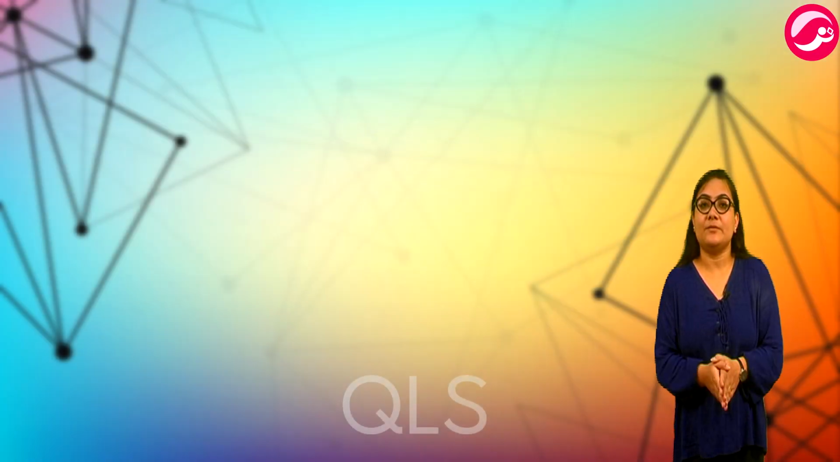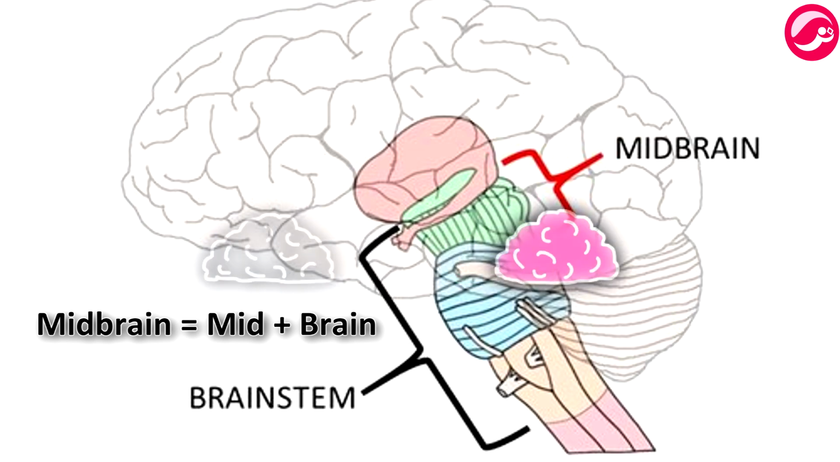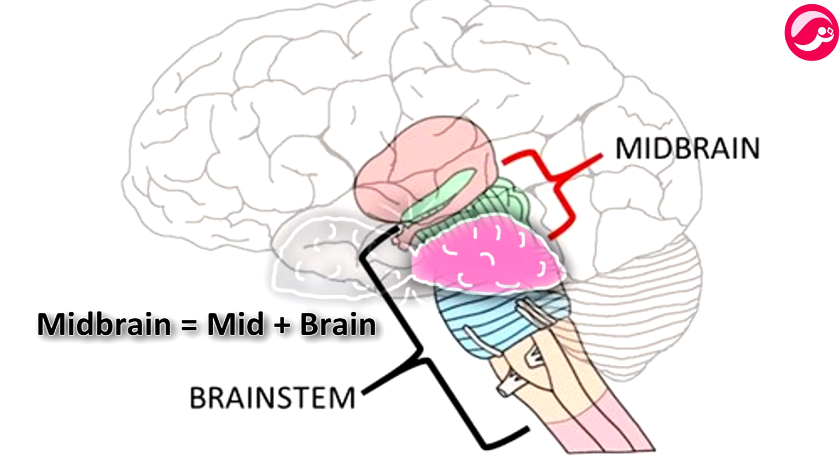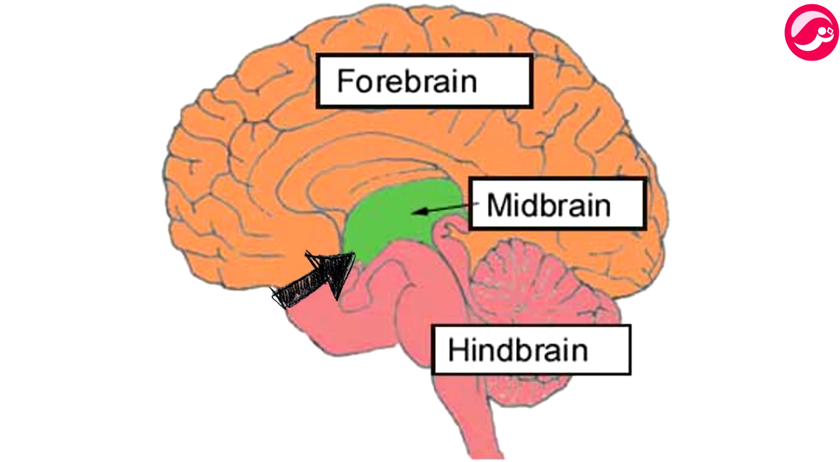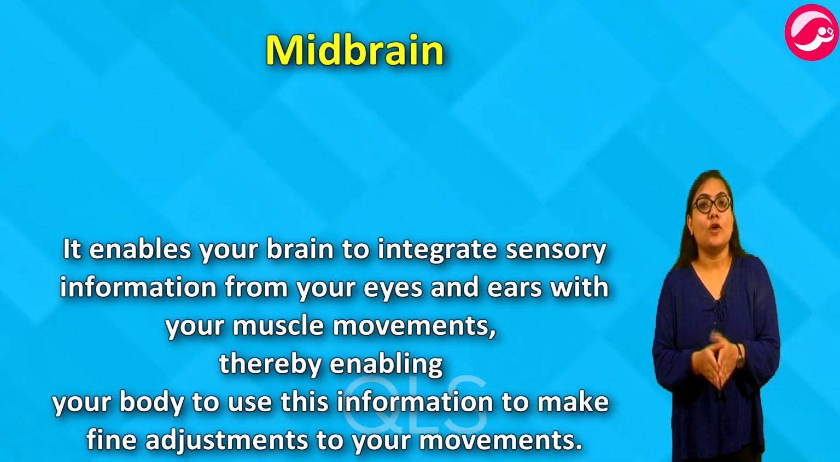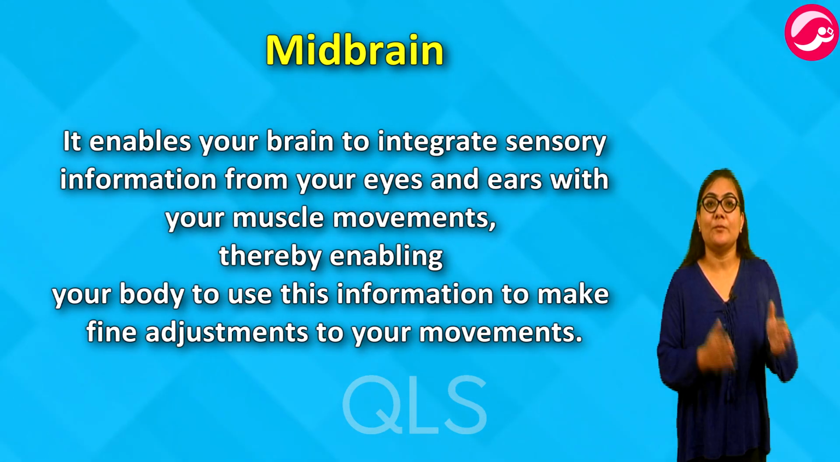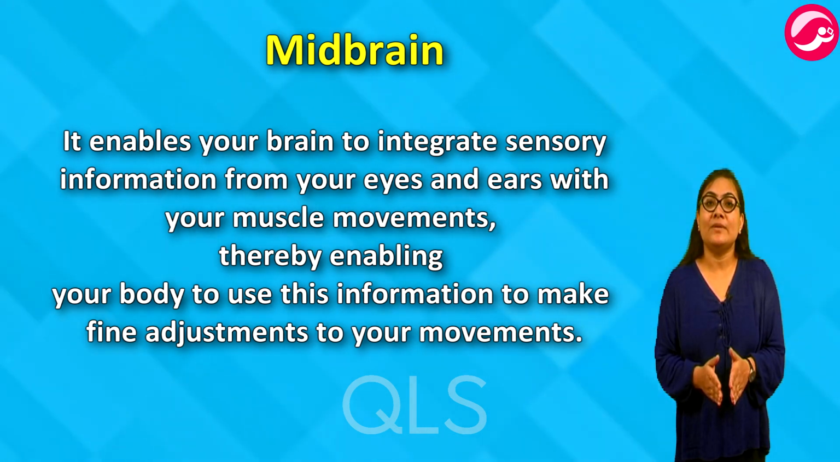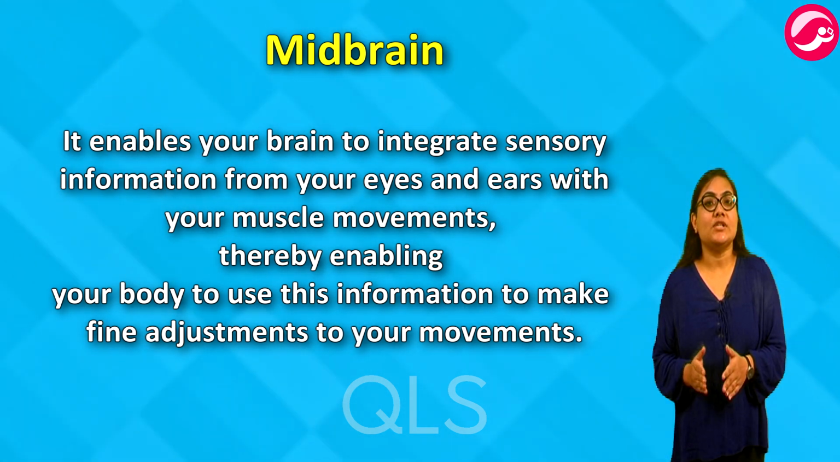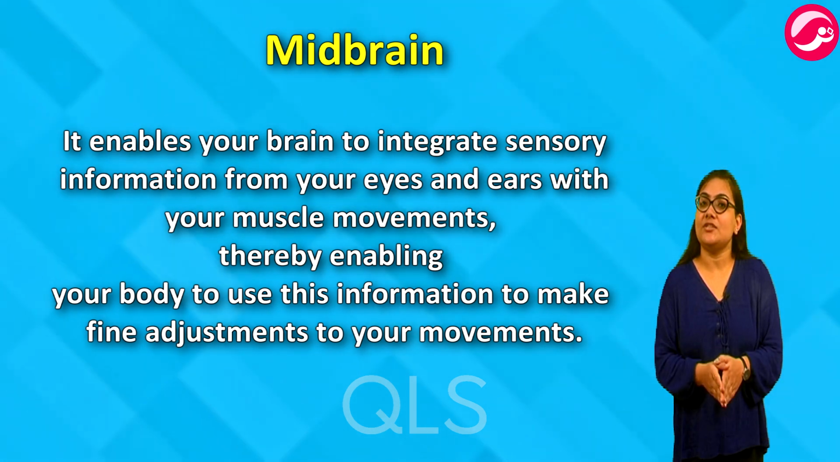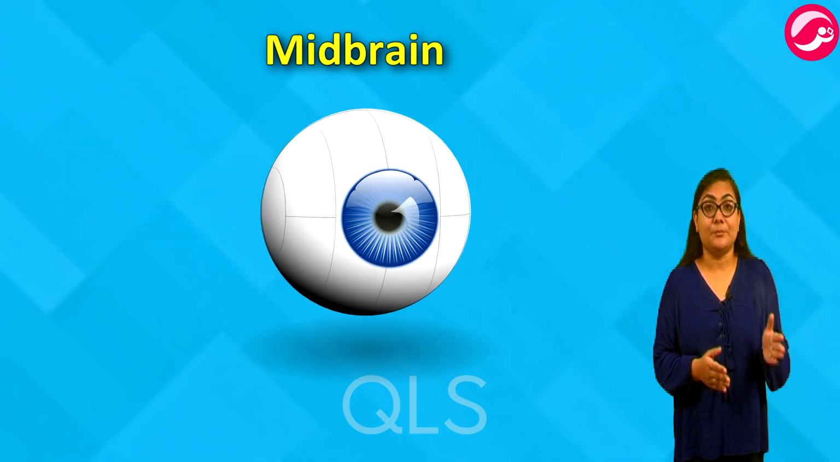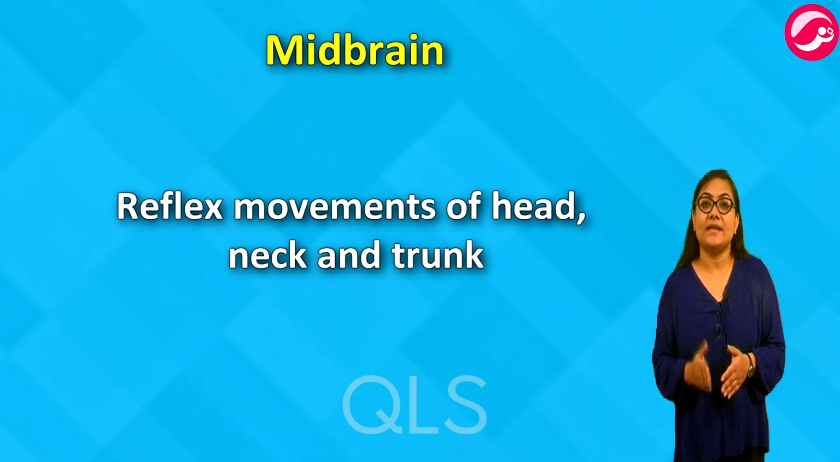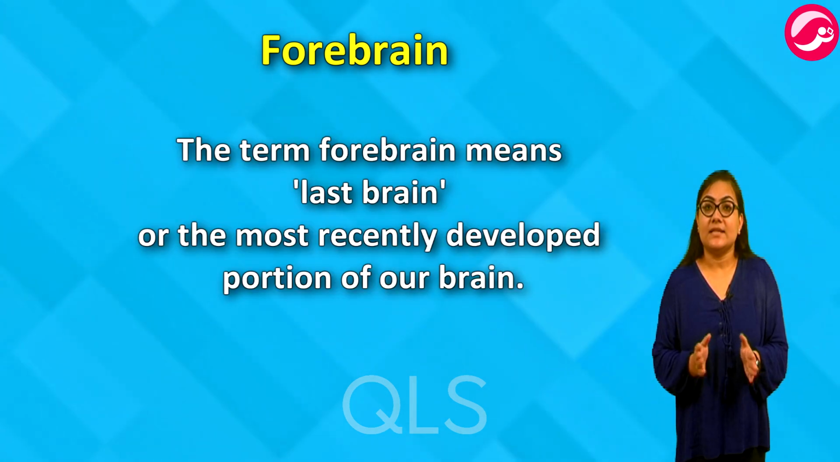Now let's talk about the midbrain. Midbrain word को अगर हम तोड़े तो mid यानी बीच का portion. The midbrain is an area of the brain that, as you might have guessed, is in the middle of the two other regions, the forebrain and the hindbrain. It enables your brain to integrate sensory information from your eyes and ears with your muscle movements, thereby enabling your body to use this information to make fine adjustments to your movements. It controls involuntary actions such as change in pupil size and reflex movements of the head, neck and trunk.